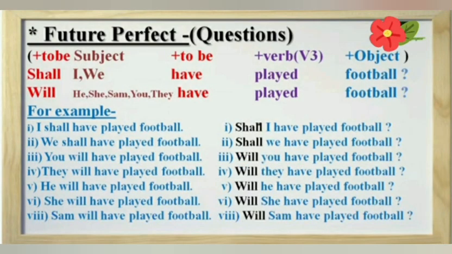Okay? Next type of future perfect tense is interrogative sentences. In interrogative sentences, we just change the position of subject and helping verb. We put subject in place of the helping verb and we put the helping verb in place of subject. A positive sentence starts with subject and an interrogative sentence starts with the helping verb. So the structure is shall or will plus subject plus have plus third form of verb plus object plus question mark.